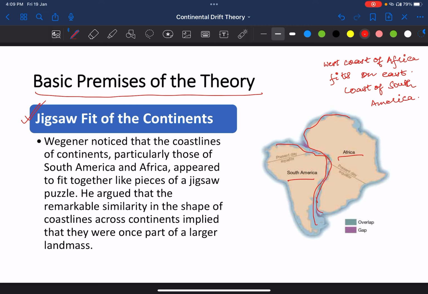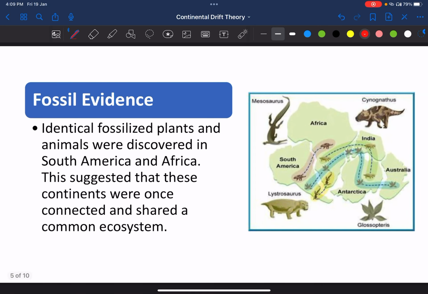So ऐसे ही और भी चीजें फिट होती हैं और भी कॉन्टिनेंट्स फिट होते हैं. So this is the jigsaw fit of the continents. You can figure out by seeing into atlas which continents fit into one another. So this may be your assignment.